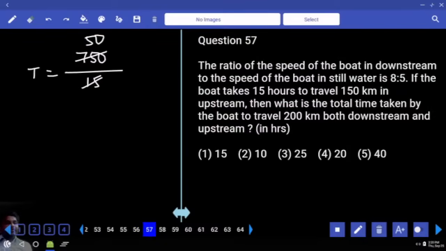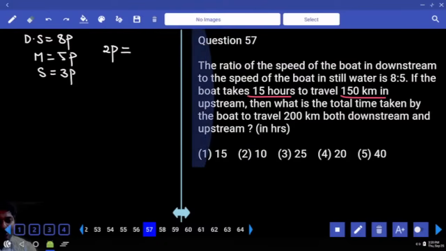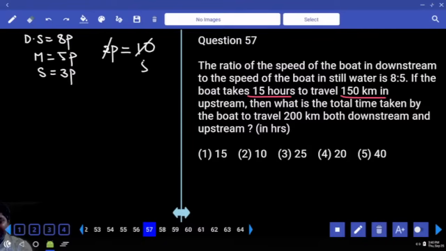The ratio of the speed of the boat in downstream to the speed of the boat in still water is 8:5. If downstream speed is equal to 8 parts and M is equal to 5 parts, then S will be equal to 3 parts. If the boat takes 15 hours to travel 150 kilometers upstream, upstream speed is equal to M minus S, which will be equal to 2 parts. In 15 hours, how many kilometers covered? Then per hour, 2 parts is equal to 10, 1 part is equal to 5.